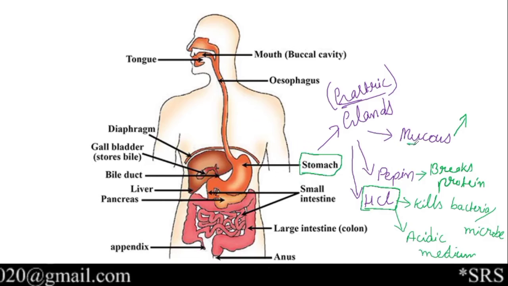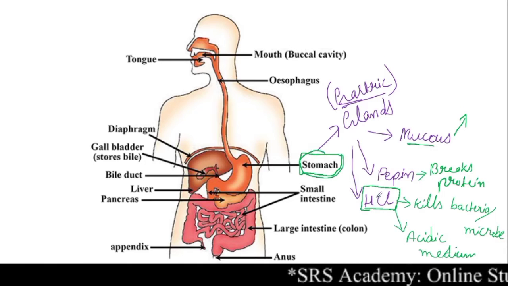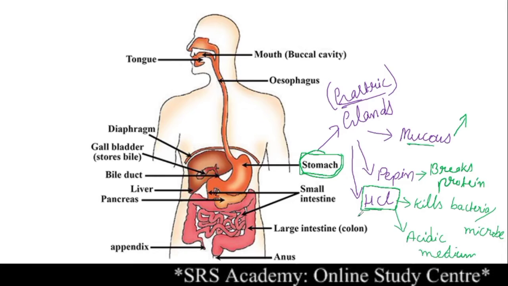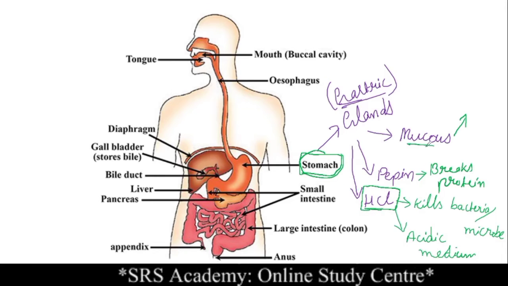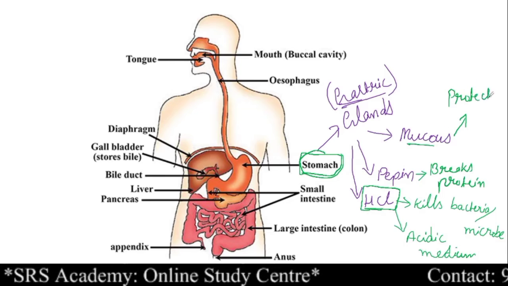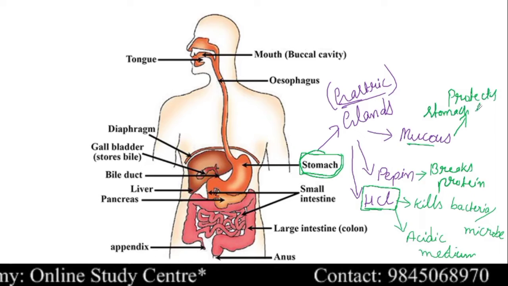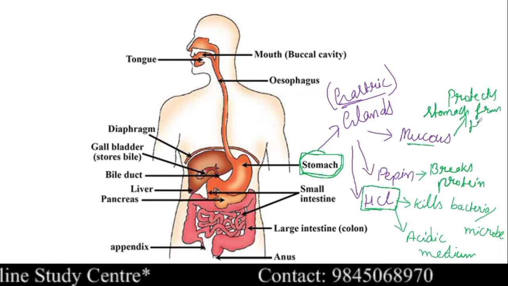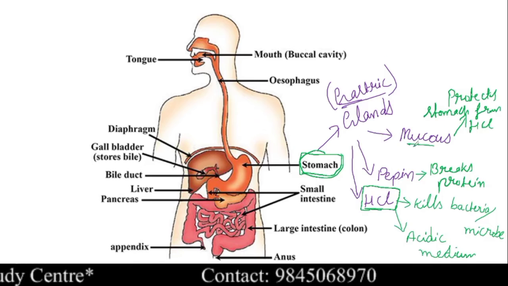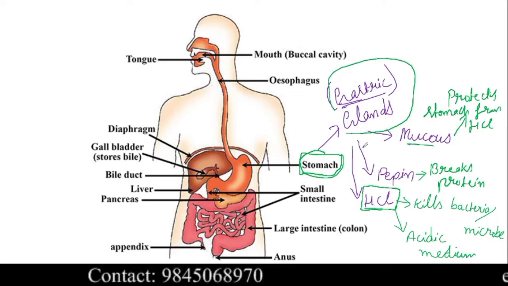That is because of the mucus. The mucus prevents the stomach from burning. That means the mucus protects the stomach from hydrochloric acid. Clear? This is the function of mucus.